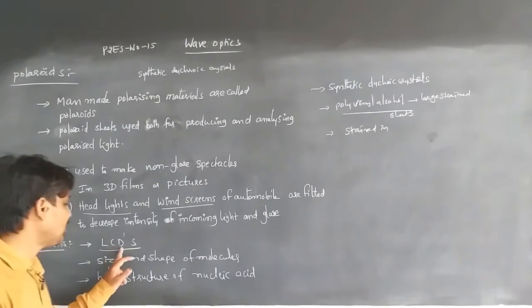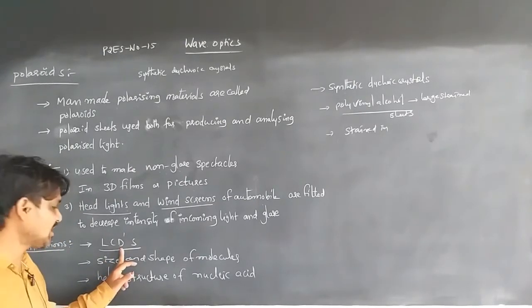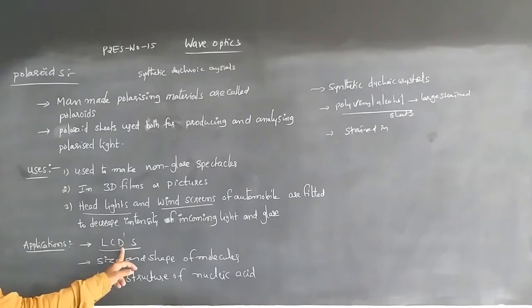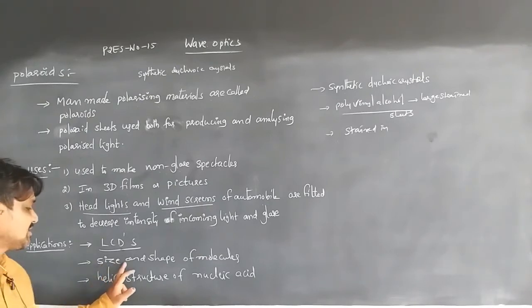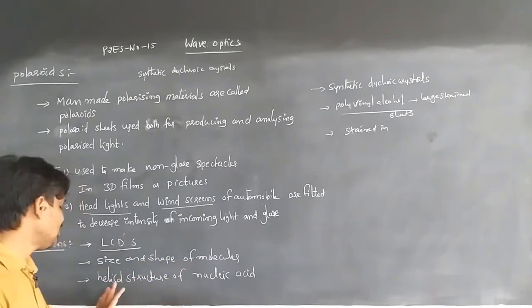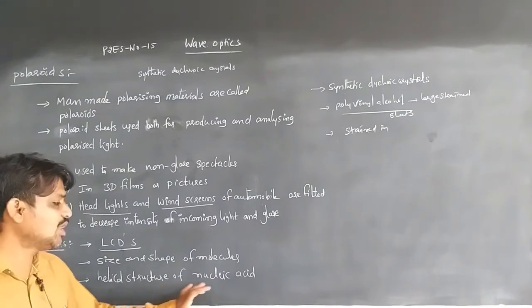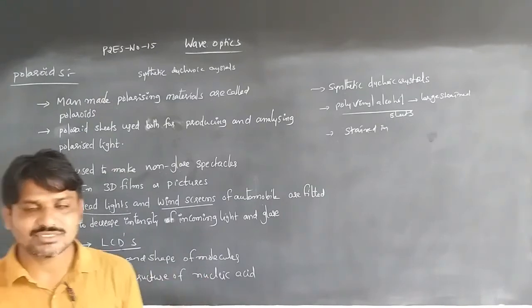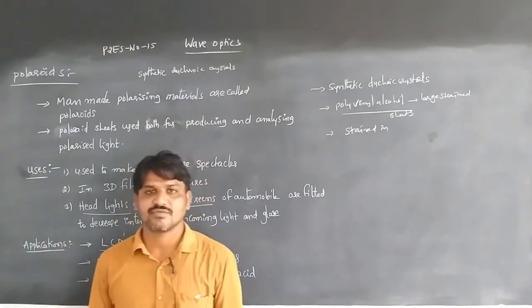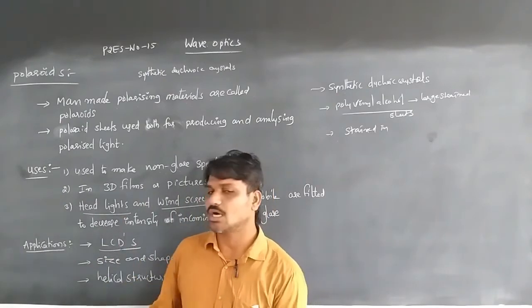In this case the phenomenon of polarization can be used to know the size and shape of molecules by studying the scattering of light. By using this, the size and shape of molecules and the helical structure of nucleic acids can also be verified. These are about polarization.